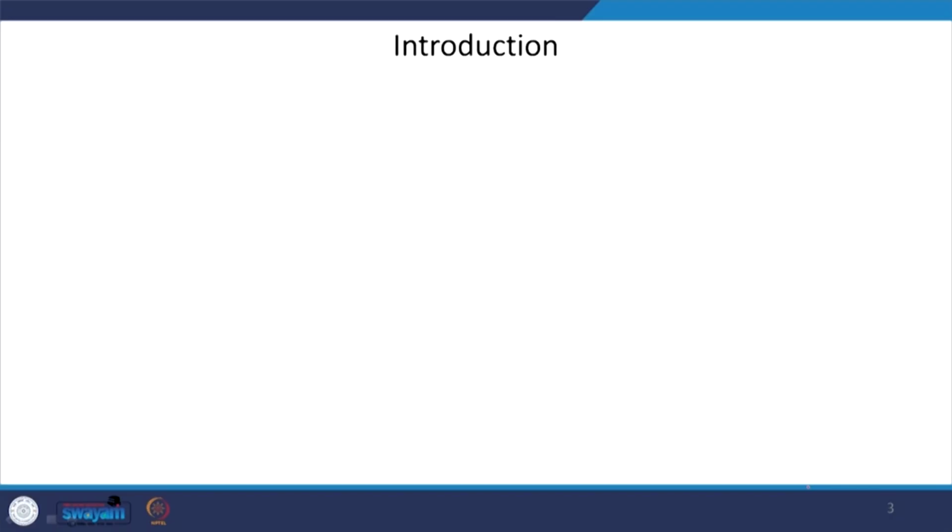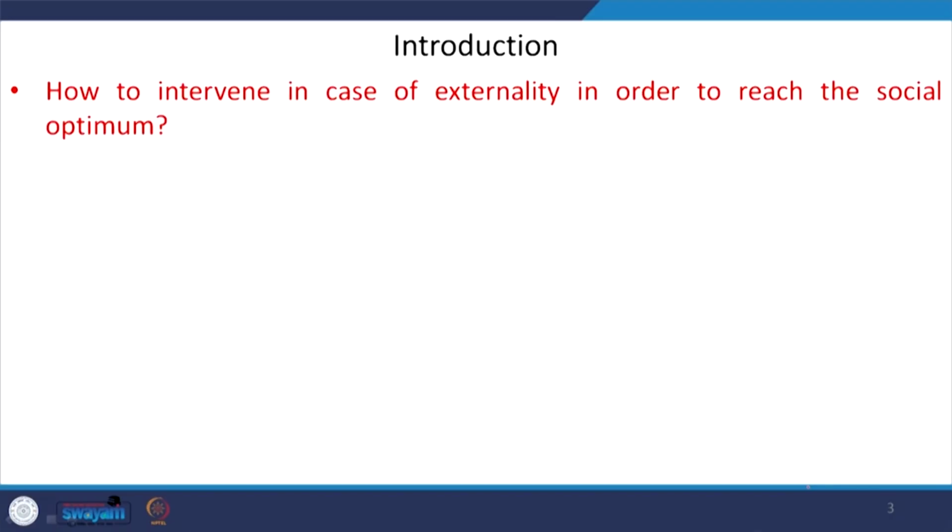So, let us start with the introduction part. Our question is how to internalize the externalities, that means how to intervene if there is any case of externalities, so that we can reach the social optimum. So, when our target is to reach the social optimum and there is the presence of externalities, what would be the intervention mechanism so that we can achieve this social optimum? That is the question.